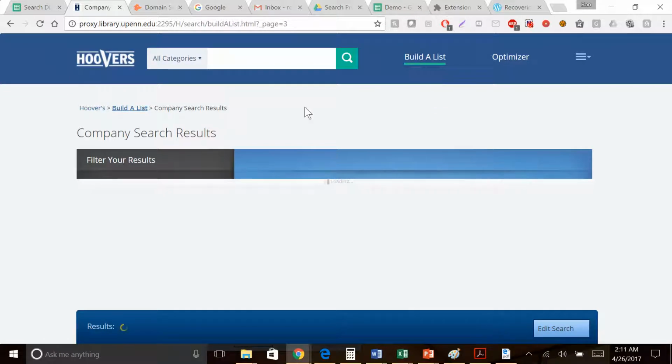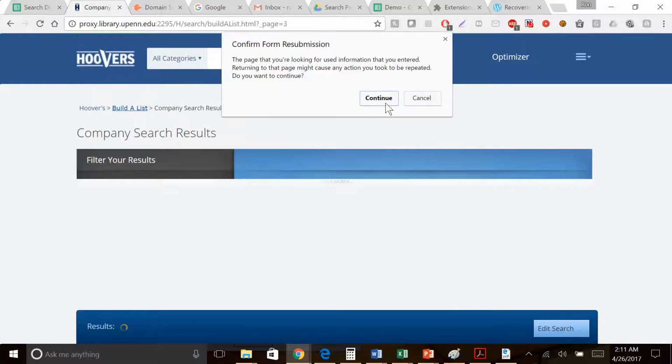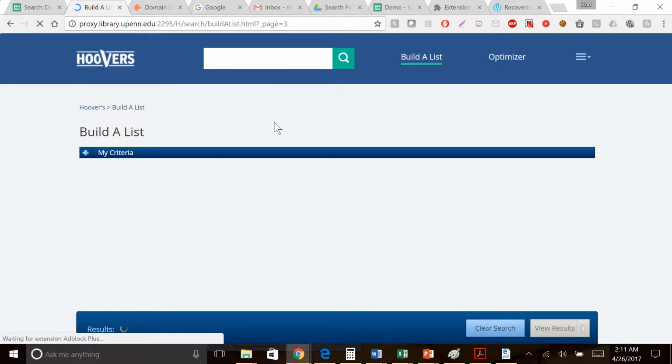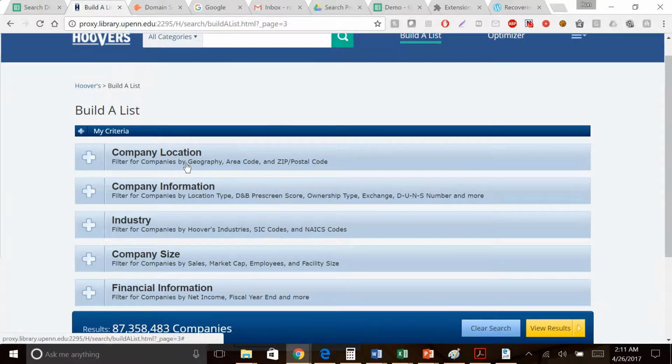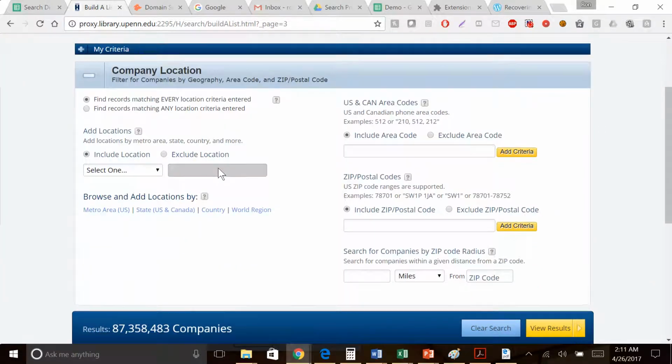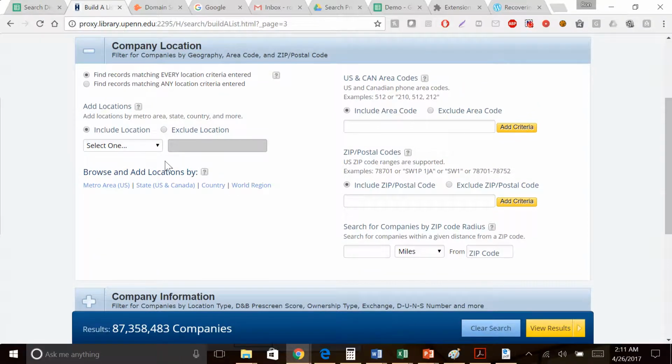So I click this, and I've already created some preliminary filters. If this would ever load, which it might not. So for, oh, no. So I guess I'm just going to recreate all of these.